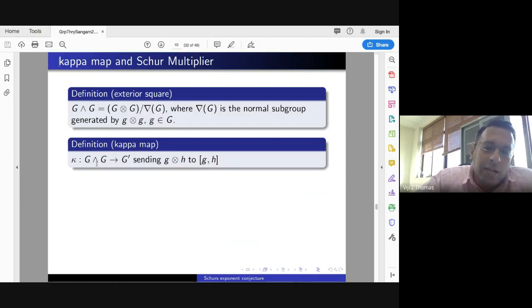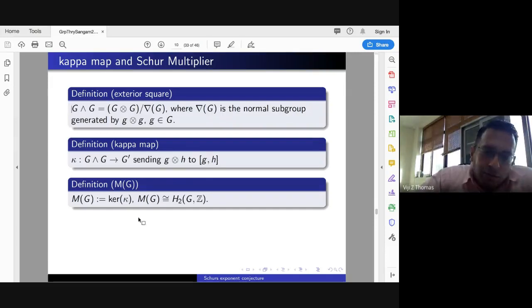In fact, you can define the kappa map from the tensor product like this. If I put this as a tensor product here, then this is the kappa map, and there is an induced map on the exterior square because the elements of this sort go trivially. So by the universal property, you can mod out. There is an induced map which is also well defined, given by G exterior H to the commutator.